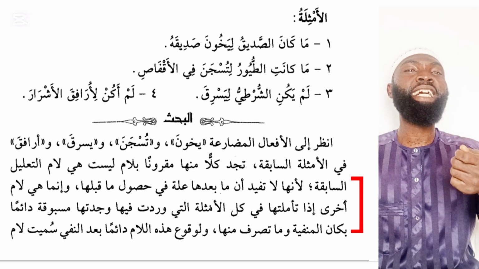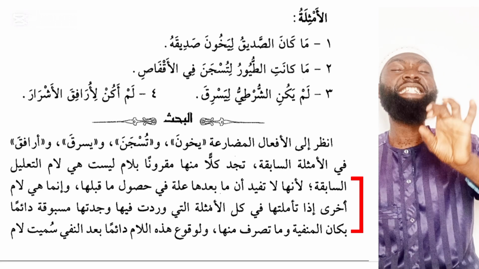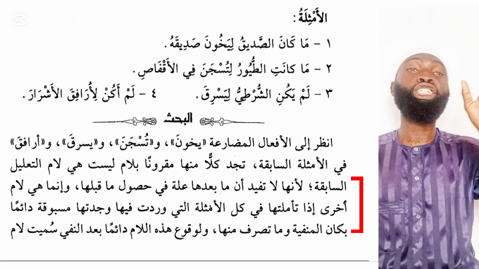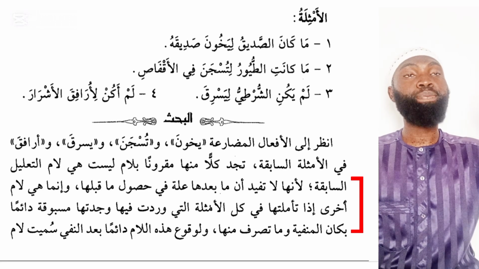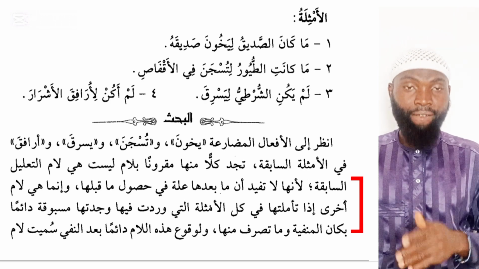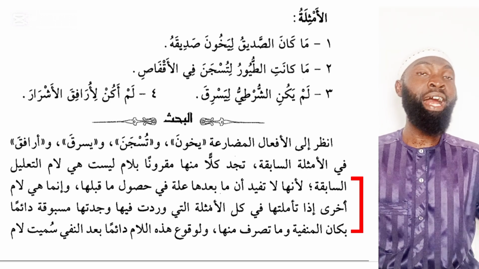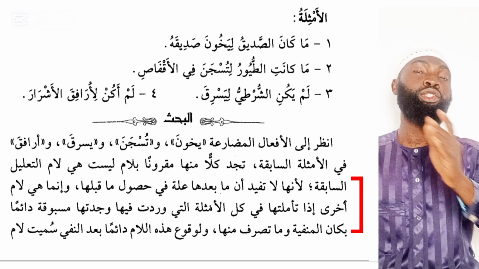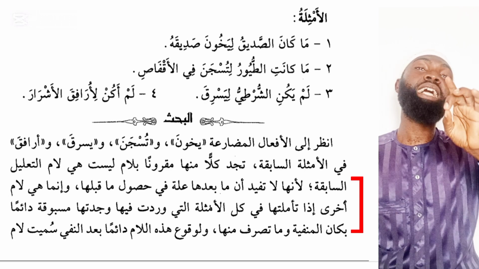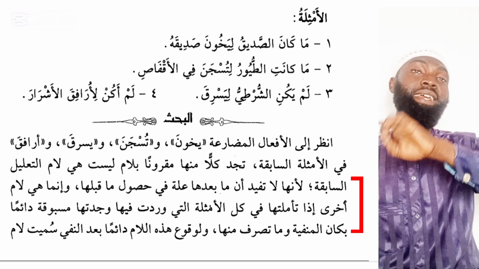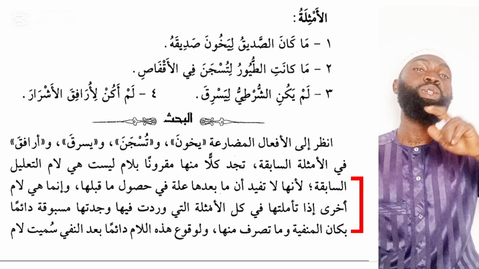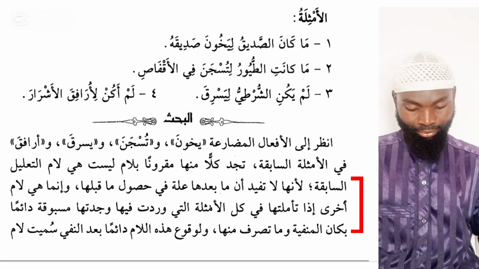It is not showing that what comes after the lam is a reason for the achievement of what happens before. Because if it was lam ta'lil, we simply say jalastu li astariha, I sat down in order to rest. So what comes after lam there, which is astariha, rest, it is the reason why I sat.